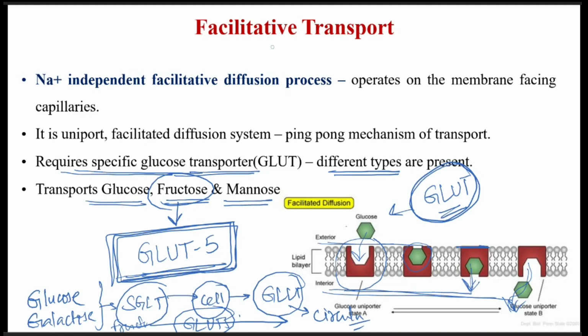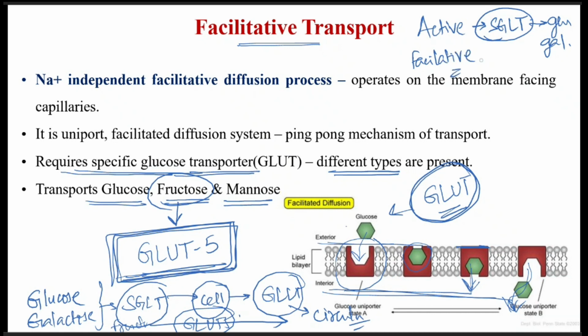So that is facilitated transport and the active transport mechanism. Active transport is SGLT or sodium dependent glucose transporter for the transport of glucose and galactose, whereas facilitative transport is with the help of the glucose transporters, GLUTs, especially for fructose, glucose and mannose.